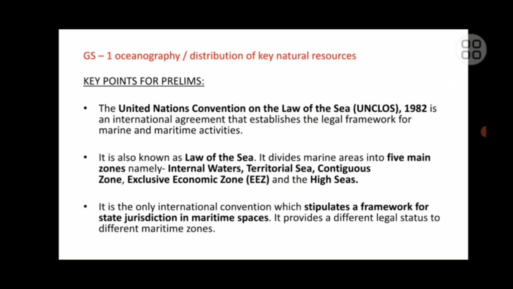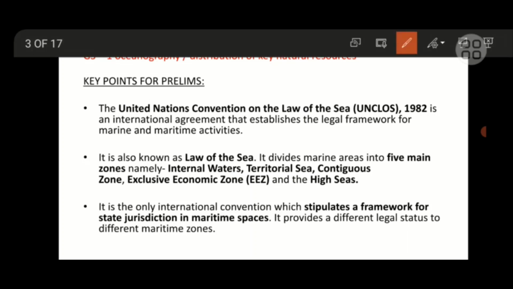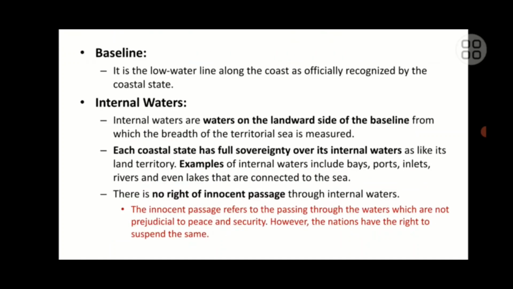So this comes under oceanography. For prelims, you need to study about the treaty, that is the UN Convention on the Law of the Sea 1982, which is an international agreement that establishes a legal framework for marine activities. It is also called the Law of the Sea. It divides marine area into 5 zones: internal waters, territorial sea, contiguous zone, exclusive economic zone, and the high sea. It is the only international convention that stipulates a framework for state jurisdiction, and it provides different legal status to different maritime zones.